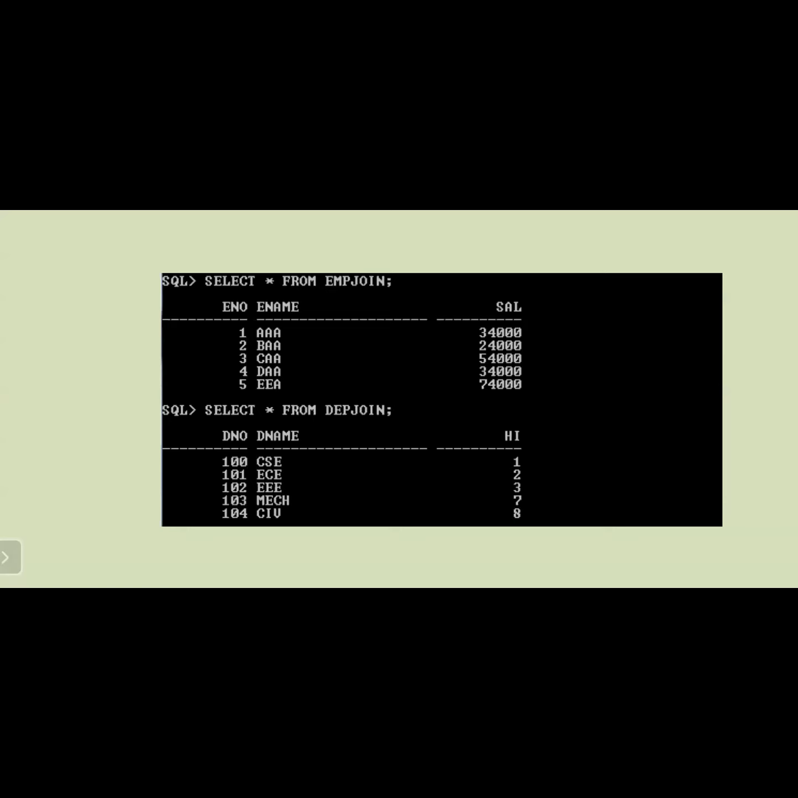So next one is the DEP join here. 100, 101, 102, 103, 104. These are the department numbers, and consider some department names. And the high values, if you observe here, are 1, 2, 3, 7, 8.